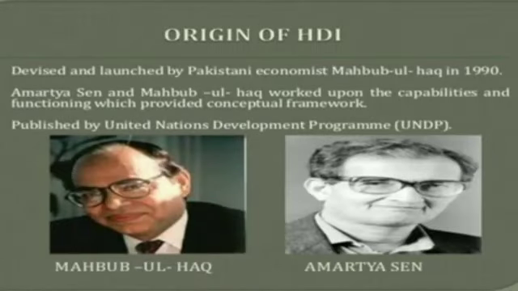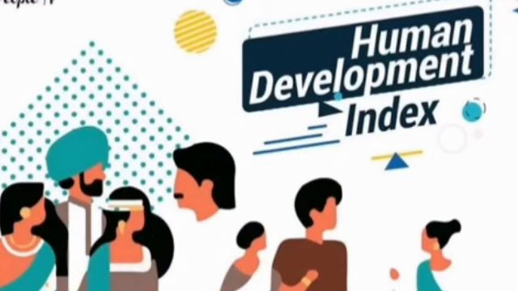In the decades of 1980 to 1990, Mehboob-ul Haq and Amartya Sen put forth the concept of the Human Development Index. The United Nations Development Programme (UNDP) publishes a list of countries based on the HDI scores every year. HDI means Human Development Index. Now students, what is this Human Development Index? Children, today it is commonly accepted that economic prosperity alone does not mean development. What is this HDI? How is it measured?